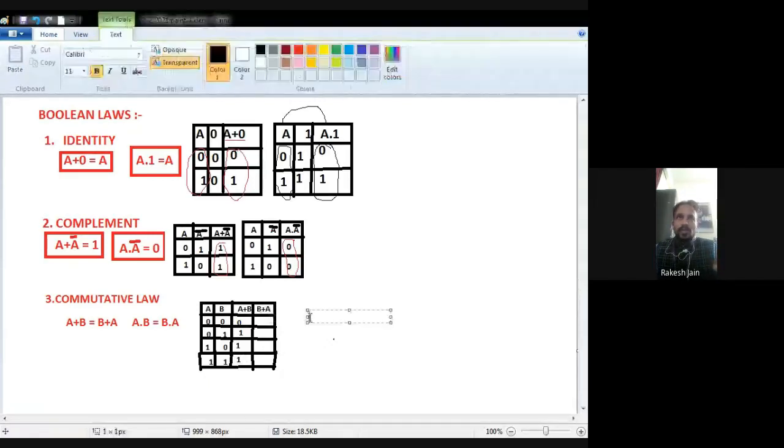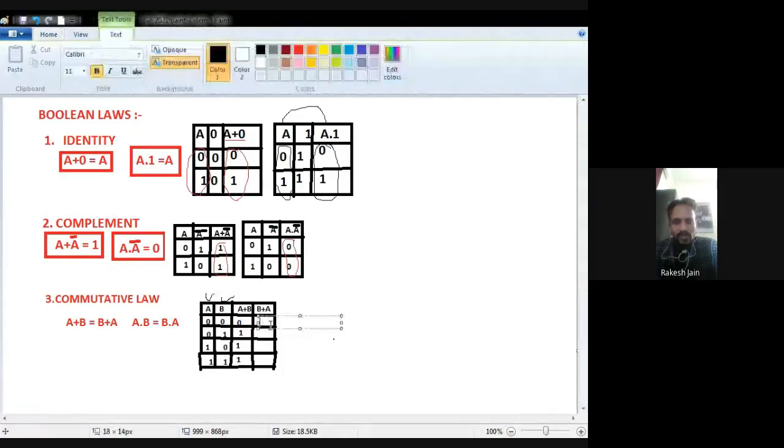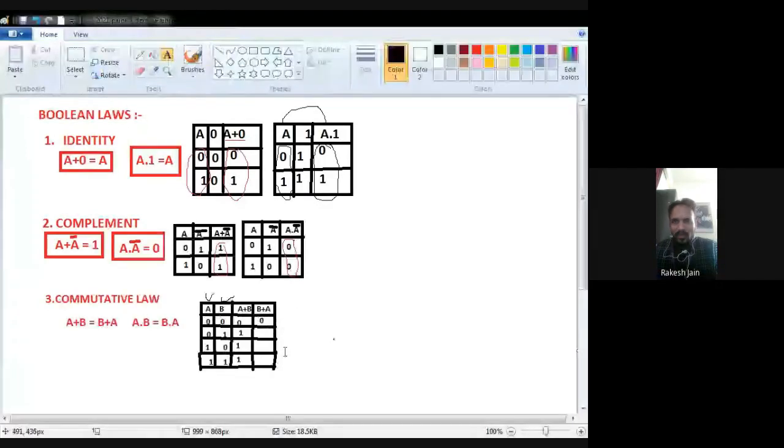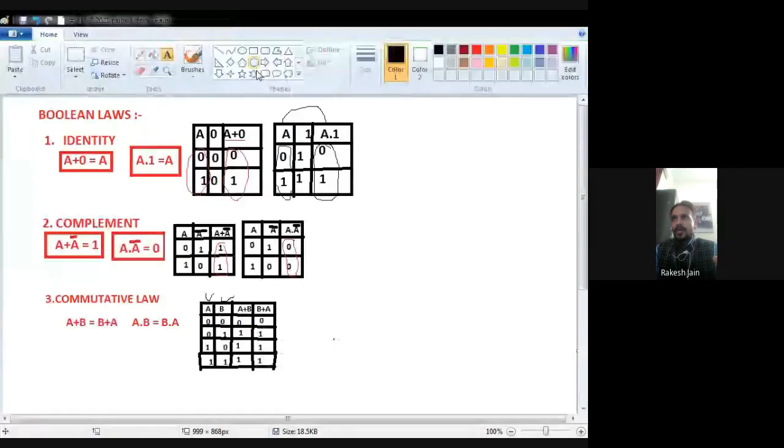Now we have to see B plus A. B is this one and A is this one. Only focus on these two. Now see, B is 0, A is 0, no one is 1, because again the plus operation means OR operation, so any input is 1, output will be 1. So both are 0. Now B is 1, A is 0. We find a 1, that's why 1. B is 0, A is 1. We again find a 1, so 1. B is 1, A is 1, because both are 1, that's why 1.